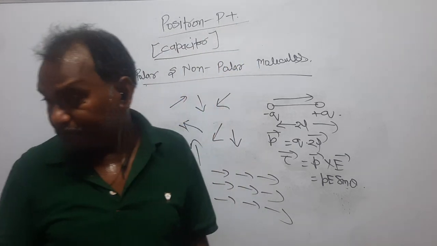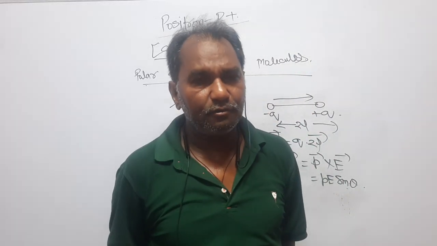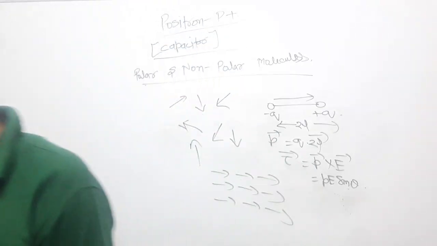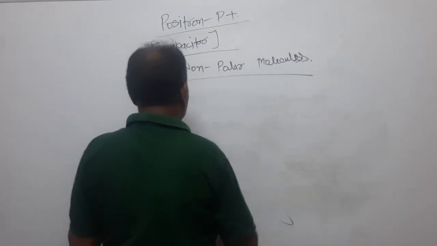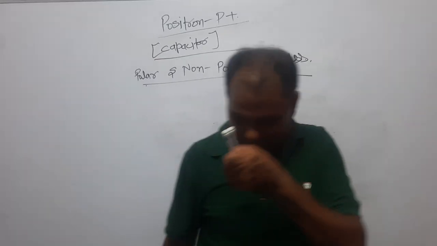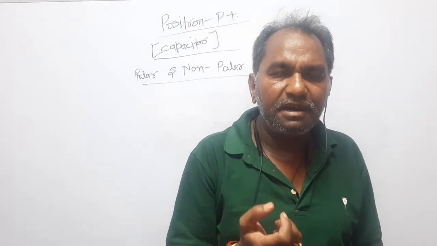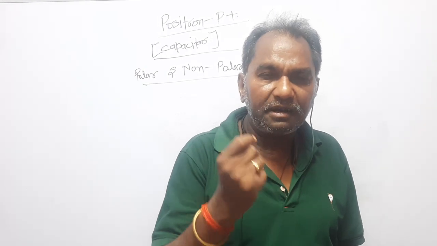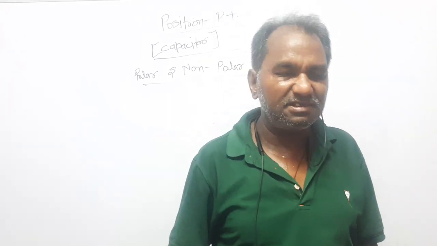Let's start further. This is what we were saying about polar and non-polar molecules. Now we have to talk about the dielectric. What happens? Look here. A dielectric might be made of polar or non-polar molecules, but it is an insulator. Basically, it is an insulator, right? Mica, paper pieces, these all are dielectrics.